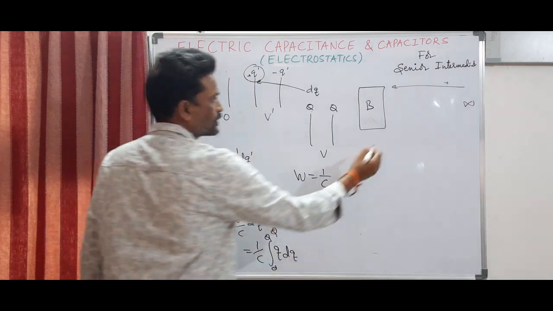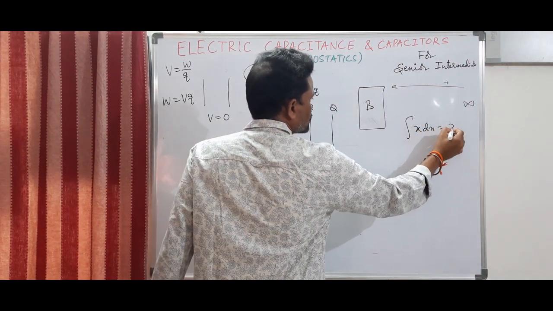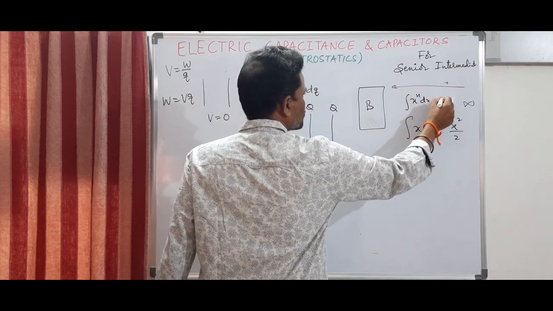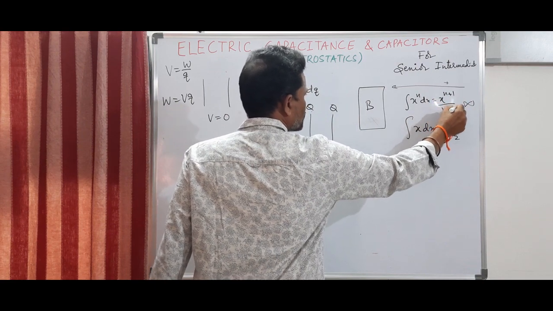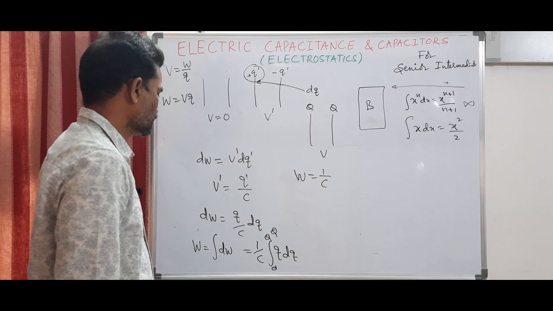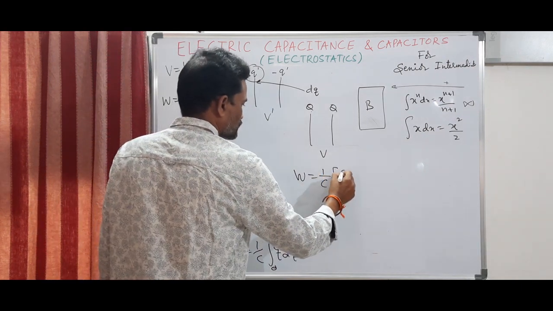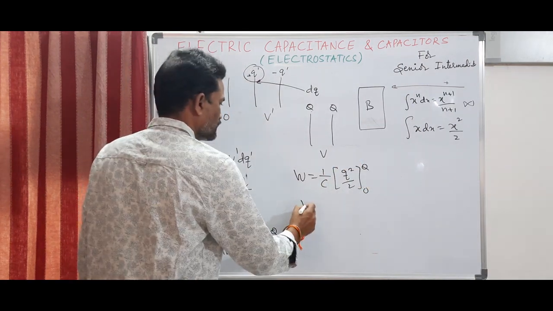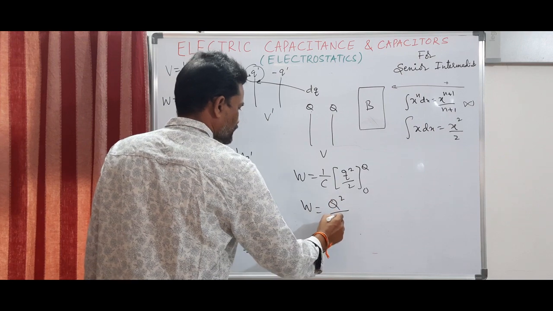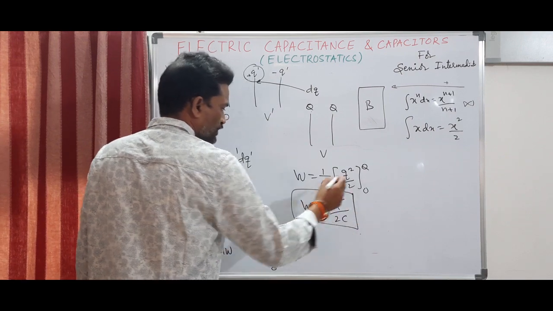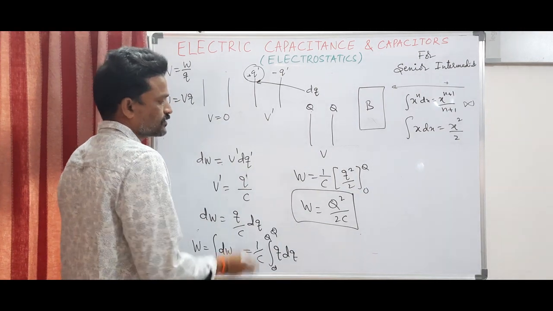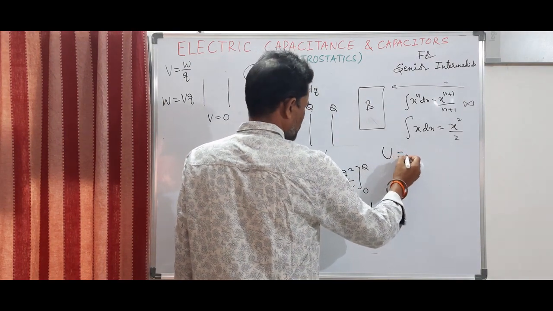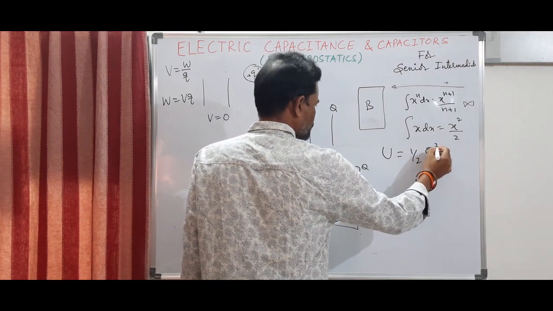The integration of x dx is equal to x square by 2. This is from the formula, the integral of x to the power n dx is equal to x to the power n plus 1 by n plus 1. This is the formula for integration. Now I substitute, then I will get q square by 2, from 0 to Q. So W is equal to Q square by 2C. The amount of work done is always stored as potential energy. So the energy stored by a capacitor is given by U is equal to Q square by 2C.